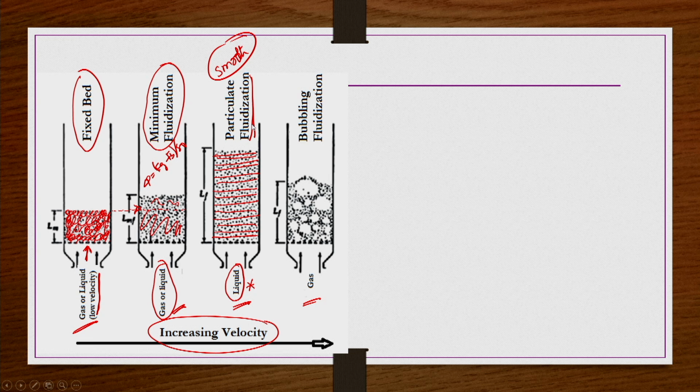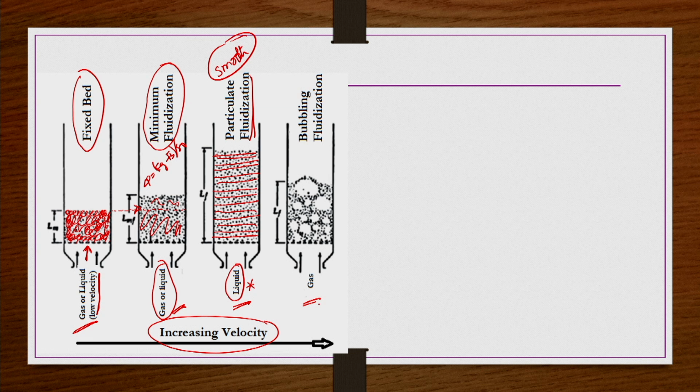This you will get when the fluidizing medium is liquid at high velocities. High velocities, but it should not be very high. If it is very high, then particles may rapidly move away from each other, and they may also come out of the column. Those sections we are also going to cover anyway, right.